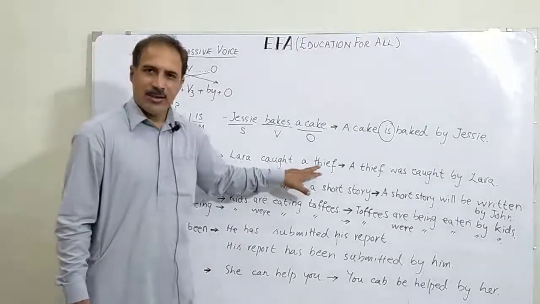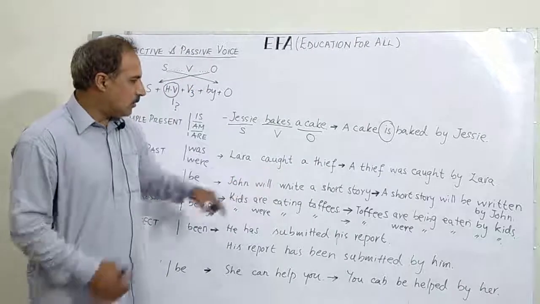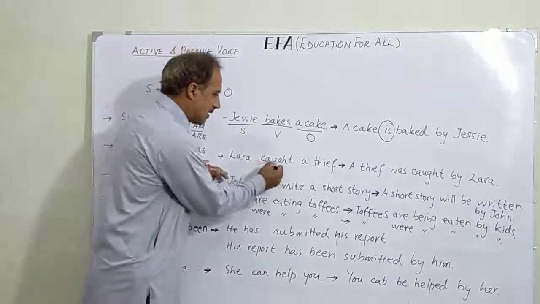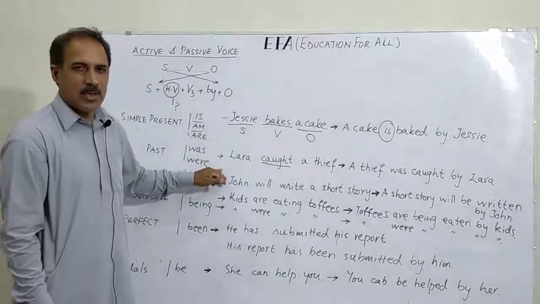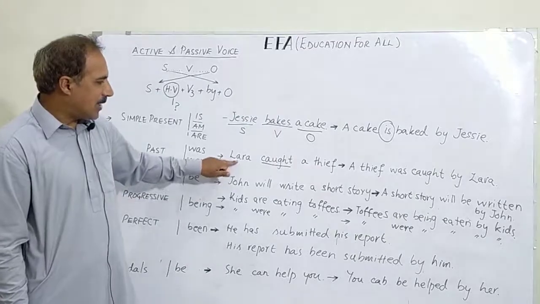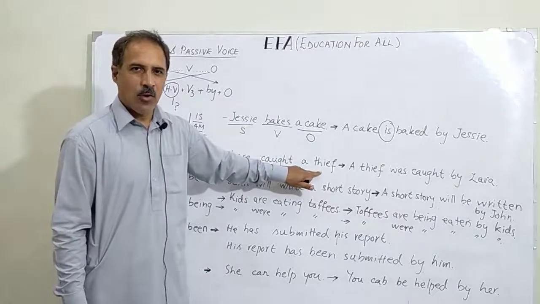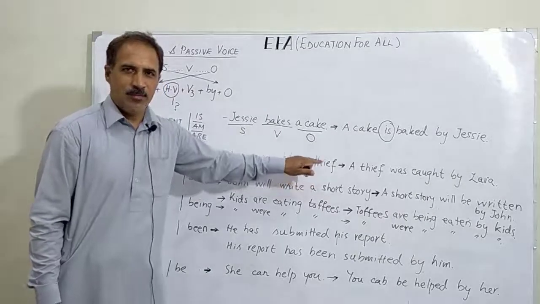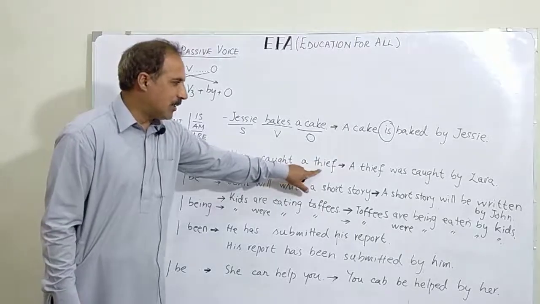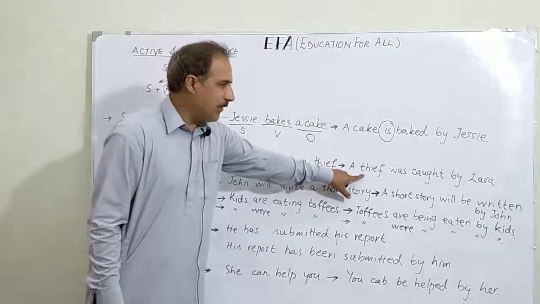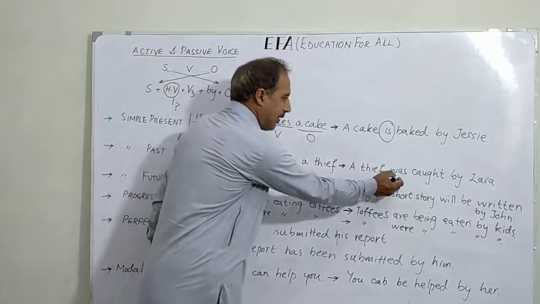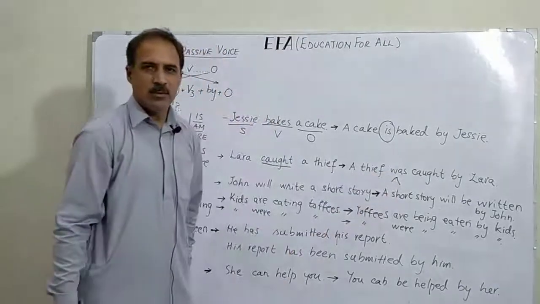Now look at this example. Lara caught a thief. Now the main verb tells us that it is simple past tense. Lara is subject, a thief is object. So when we change it to passive voice, we move a thief to the beginning. A thief and add the helping verb was.